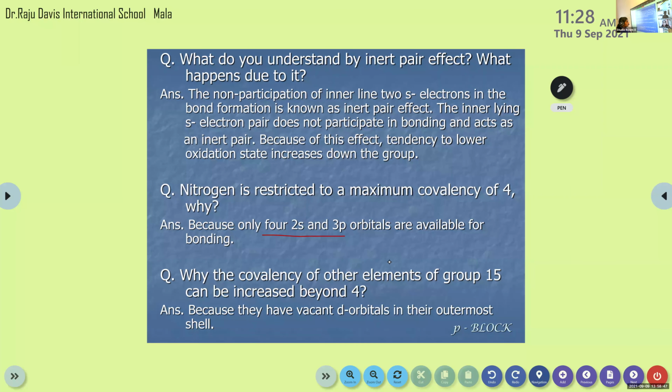Why can the covalency of other elements of group 15 be increased beyond 4? Because they have vacant d orbitals in their outermost shell. When we are moving down the group, additional shells will be added, right? So there will be d orbitals there. Due to the presence of vacant d orbitals in their outermost shell, the elements other than nitrogen will show oxidation states beyond 4, that is plus 4, plus 5, like that. Clear?